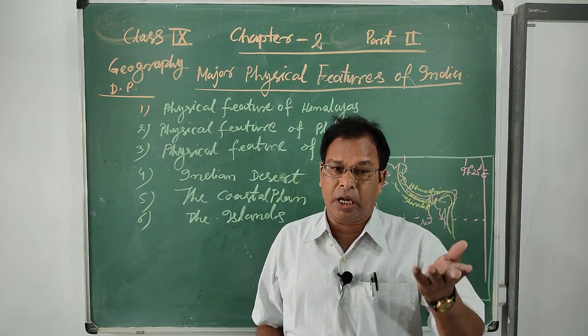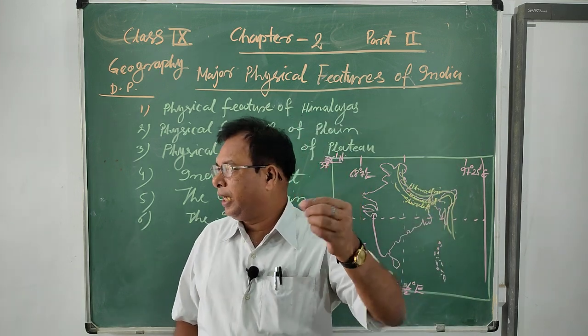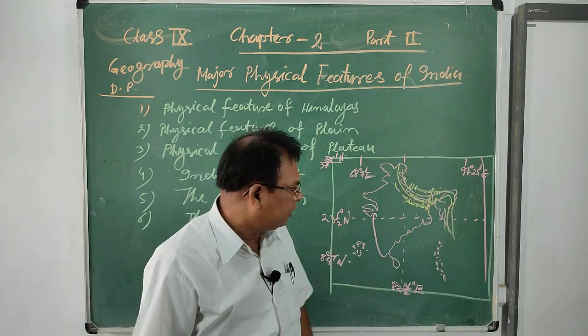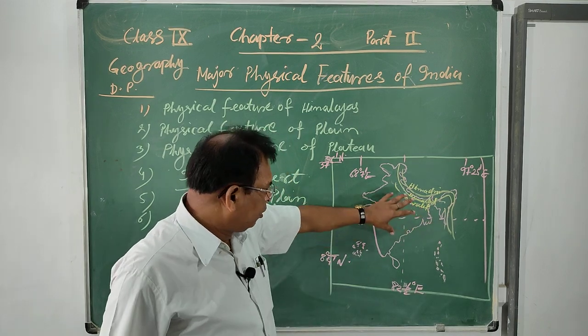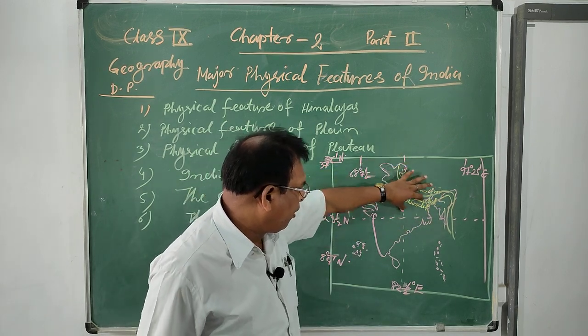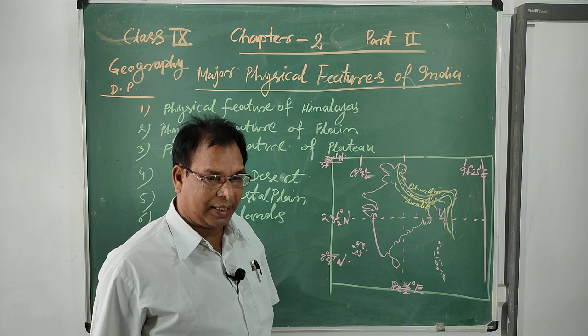It is also called apnati sannati, that means anti-syncline and syncline. So the Himalayan range is also found in three parallel ranges.